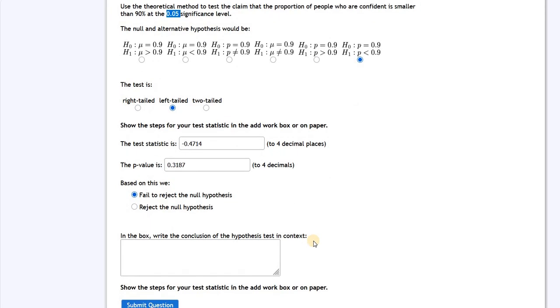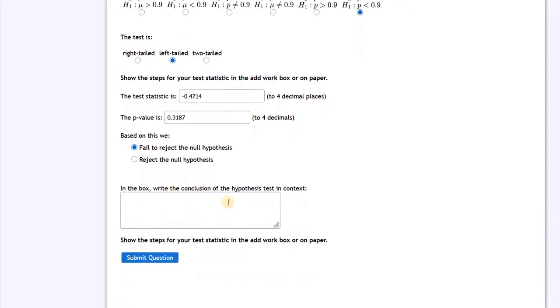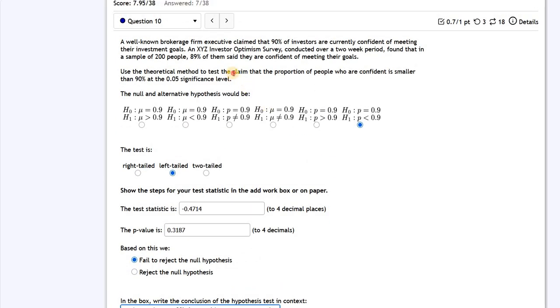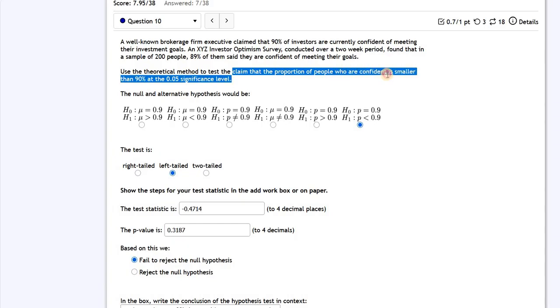In other words, we can say that the test statistic is outside of the rejection region. And the interpretation, or the conclusion, for this question is that because we failed to reject the null hypothesis, we do not have sufficient evidence to support the claim, and our claim is presented here: the claim that the proportion of people who are confident is smaller than 90% at the significance level given.